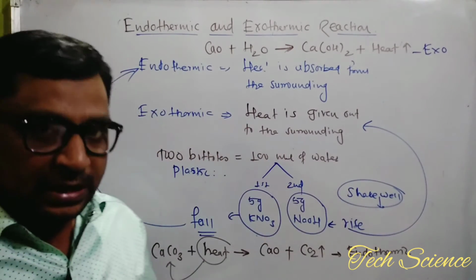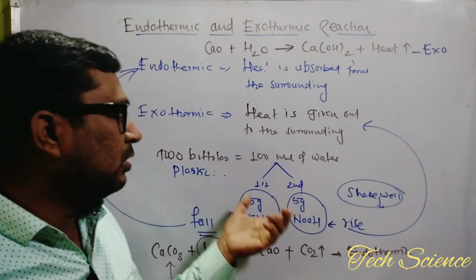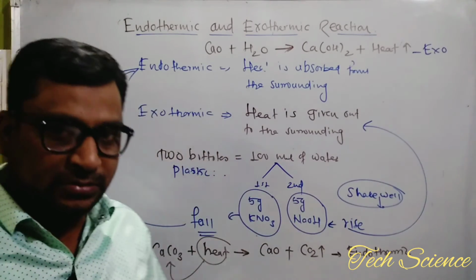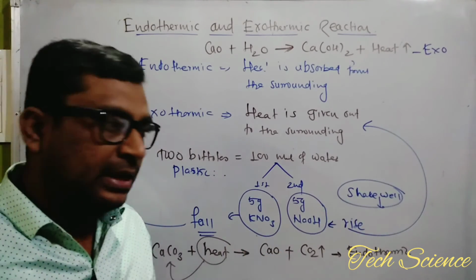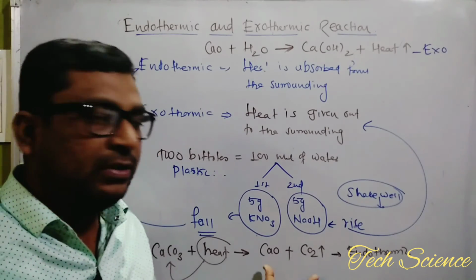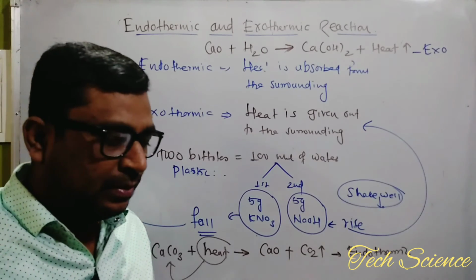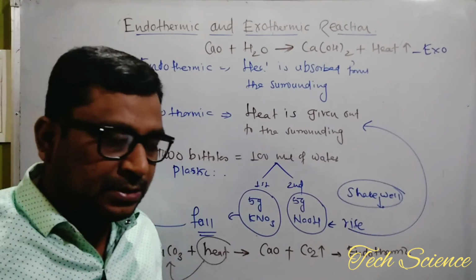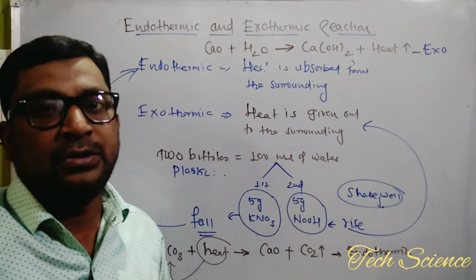So physically, with the help of the example of ice, a physical change, you can observe what kind of reaction, endothermic or exothermic, it has. With the help of chemical reactions also you can find out, because generally in a chemical reaction heat will be exchanged. By observing a rise in temperature or fall in temperature, you can categorize into exothermic and endothermic reactions.